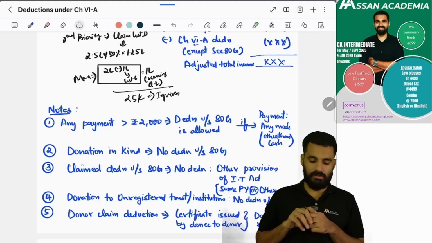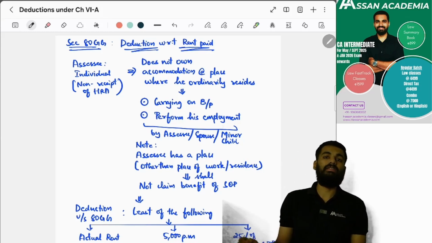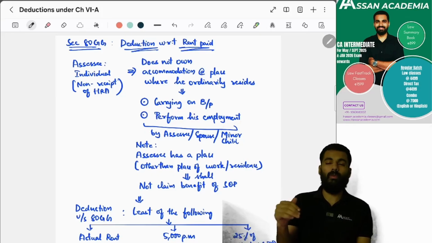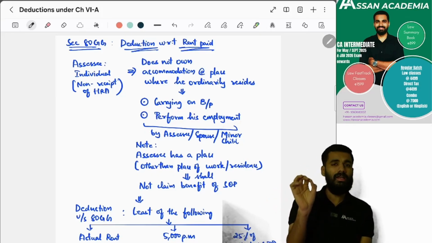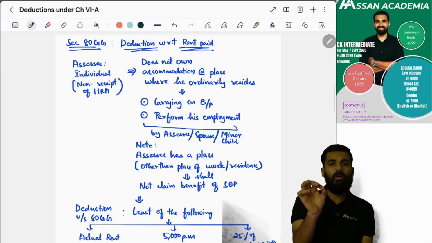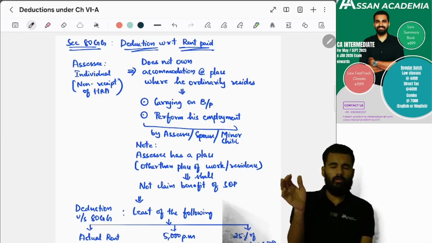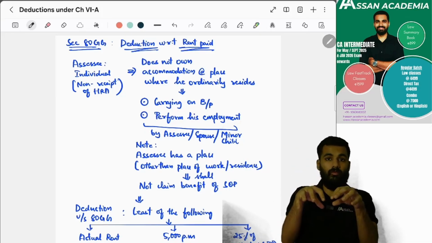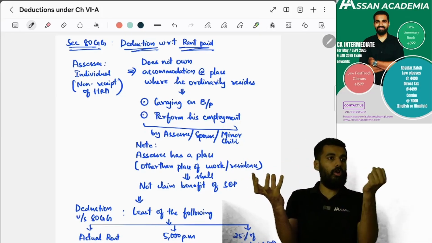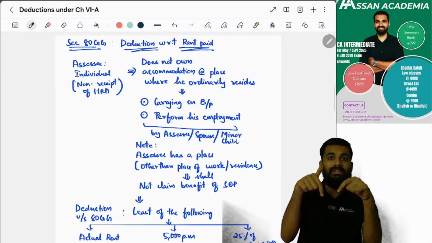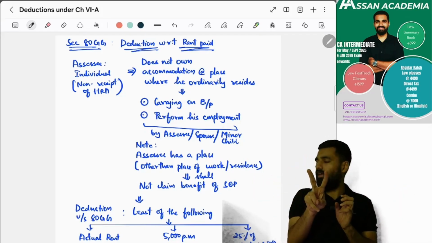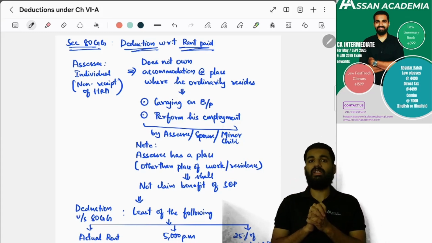Yes or no? Yes. So section 80GG. What is it? It is deduction on rent paid. For whom is it applicable? For any assessee who is an individual, for whom house rent allowance is not applicable. In this situation, you have to see where he is doing business or profession or employment. He is not owning any residence there, and he is also paying rent for it. He can claim deduction under section 80GG.